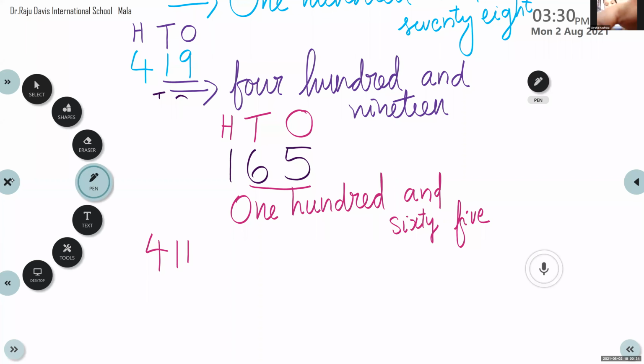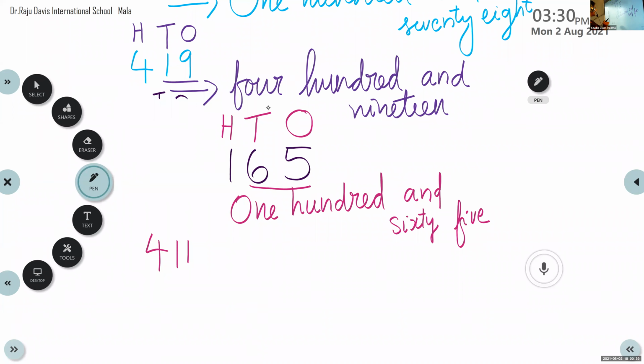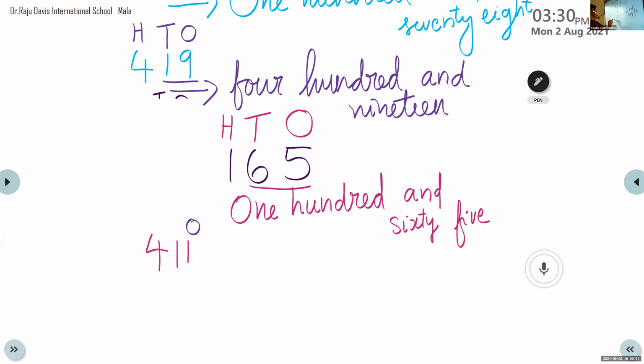411. Very good. Now, please listen here, others. Here in 411, at ones place we have 1. Tens place also 1. At hundreds place we have 4. Then we are going to write the number name. At hundreds place we have 4.